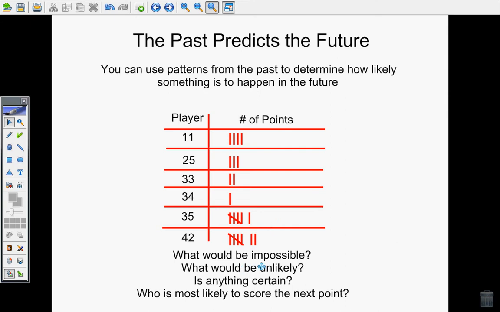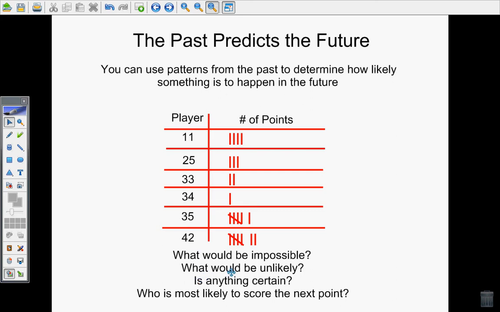Now my first thing I wonder is, is anything impossible based on this chart? Well, I can see all of these players have scored at least a couple of points. So I could predict that they're probably going to be able to score some points in the future. Something that might be impossible would be a person who's not in the game suddenly winning the game with points. So there is no player 99, therefore it would be impossible for player 99 to win. They're not part of the game, they don't have any points, it's impossible for them to win.